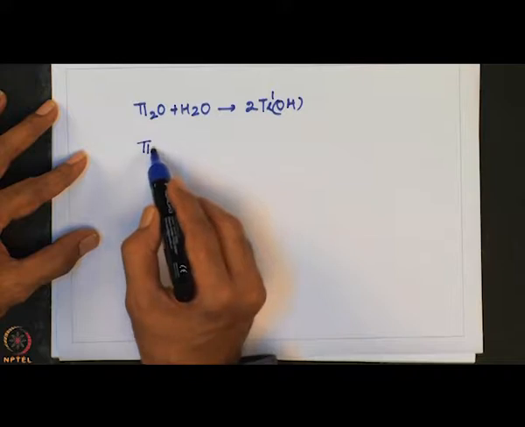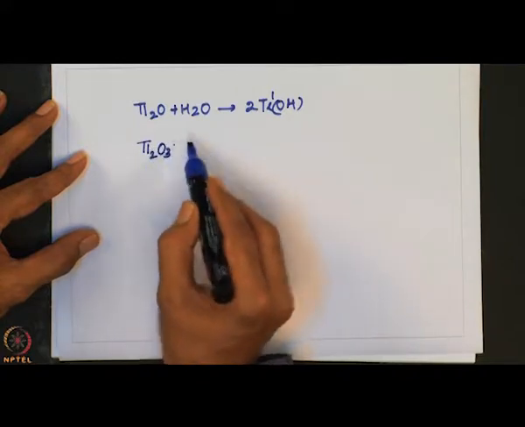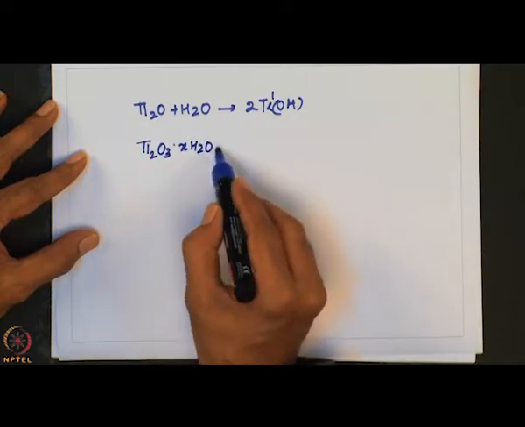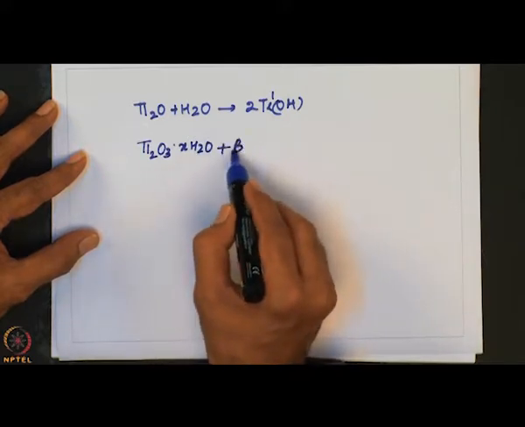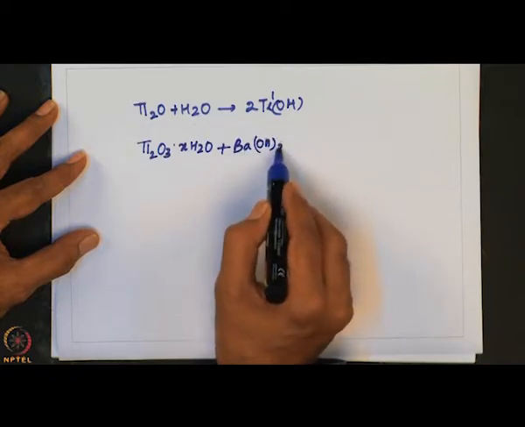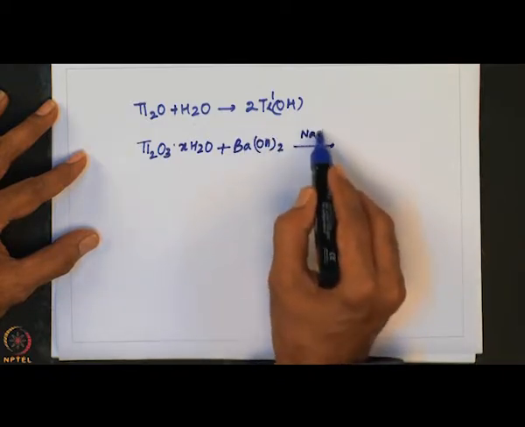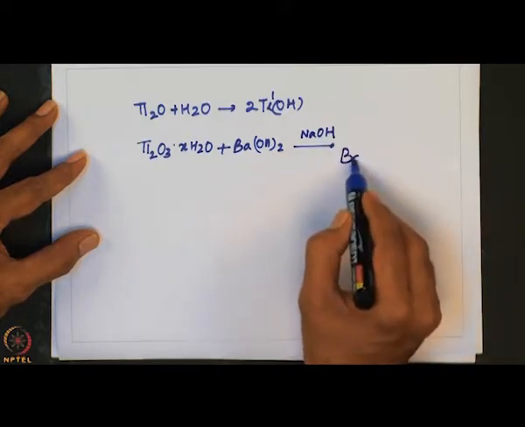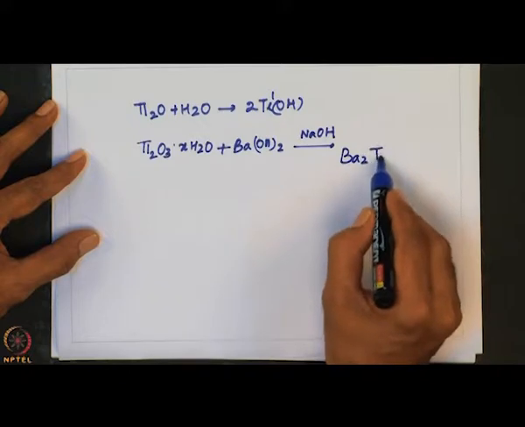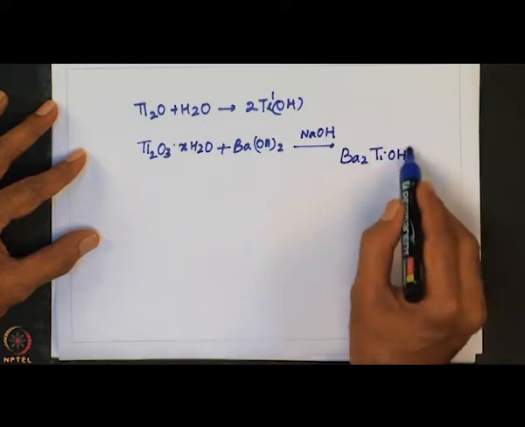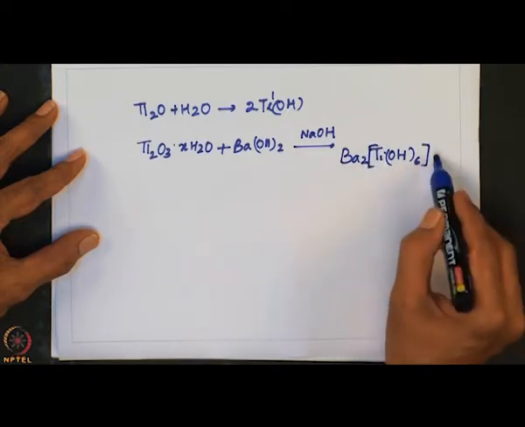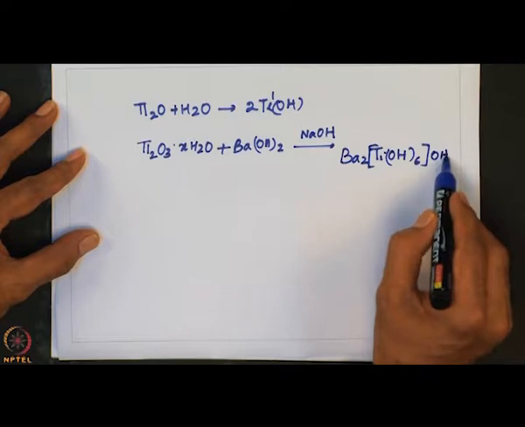So, that means essentially Tl2O3 plus barium hydroxide in sodium hydroxide gives a complex ion of this type, Ba2[Tl(OH)6](OH).